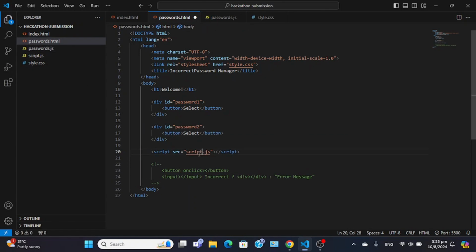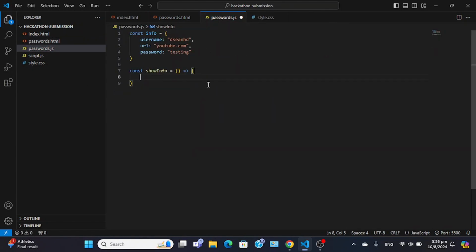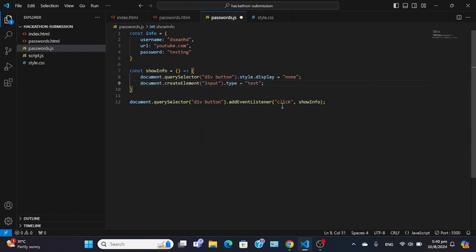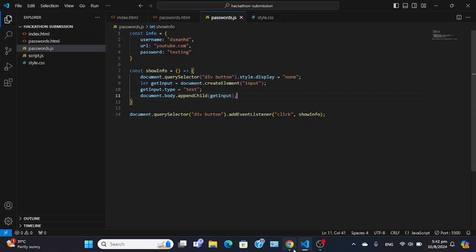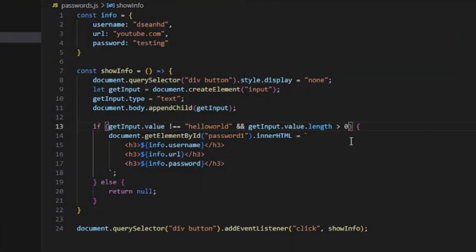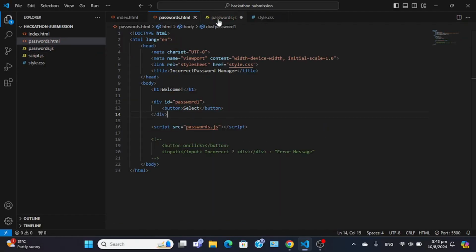A few moments later. So yeah, right now I'm building the password interface where the passwords would be stored. The way it works is I'll create an array of JavaScript objects, as you can see on screen, and I'm going to loop through each object and then display the information dynamically, if that makes sense. So that's how it works.